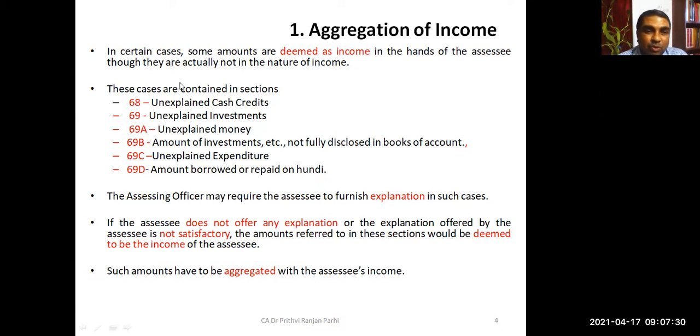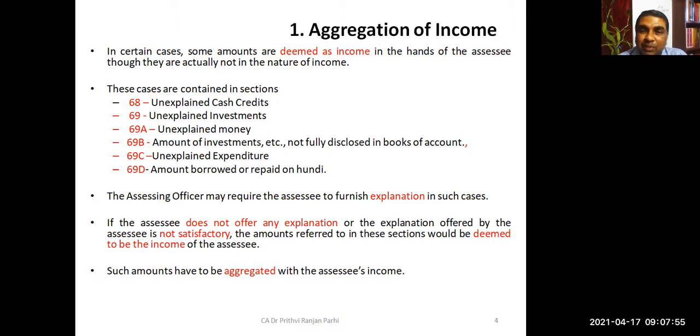If some receipts are like this, suppose some amount is credited in your account but you have no explanation where it has come from, or you have made some investment but are unable to explain the source of it. You are found possessing some money but are unable to explain the source.